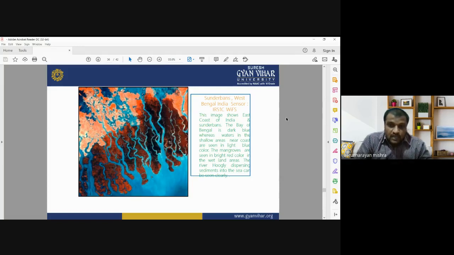The mangroves are seen in bright red color in the wetland areas. The river Hooghly is discharging sediments into the sea, which can be seen very clearly here. This is also a very beautiful picture showing the utilization of satellite images over an area for getting better details about the study area.